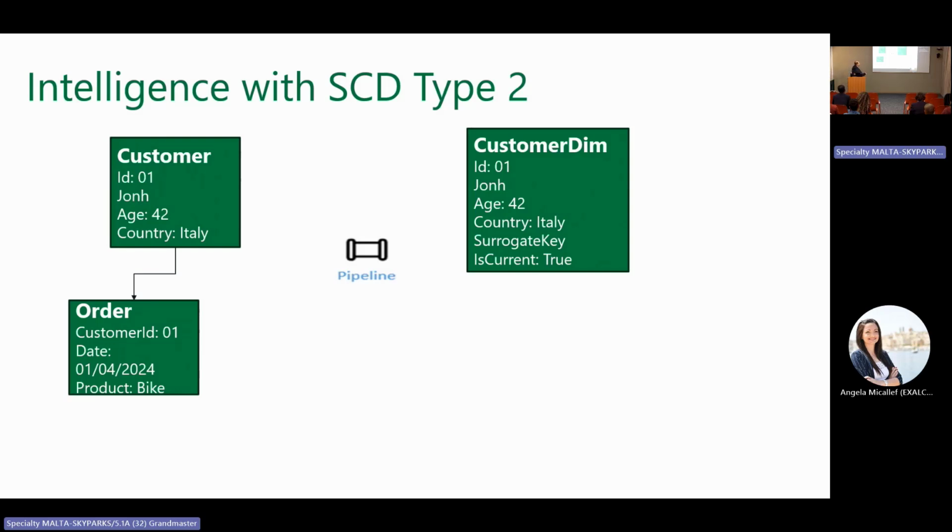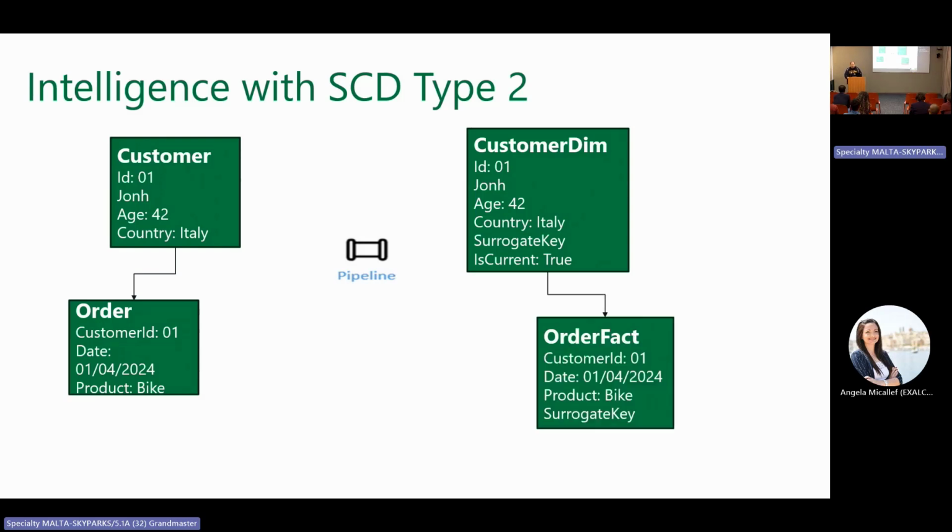And then we mark this as the current version of this customer in the analytics environment. Okay, and it ordered a bike.